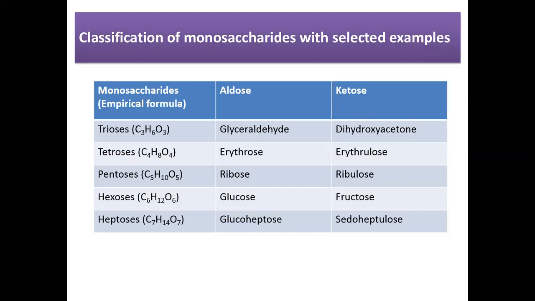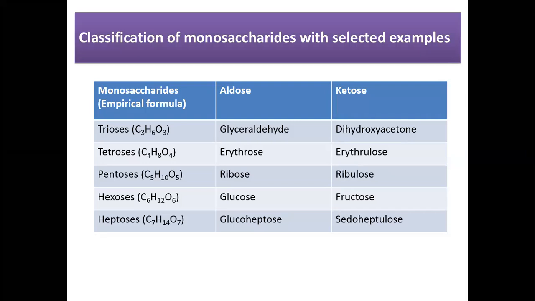Ribulose. Now come to the hexose. Hexose means the monosaccharides having 6 carbon atoms in their structure. And hexoses are the most common form of monosaccharides available in nature. For example, glucose. Glucose is a hexose. It is an aldohexose, meaning glucose has an aldehydic group as the functional group. That's why we are calling it aldohexose.